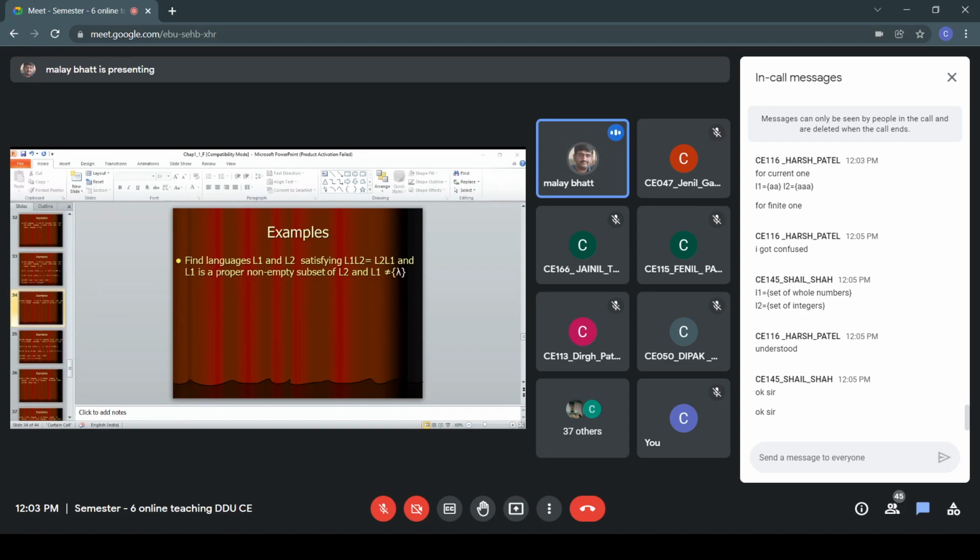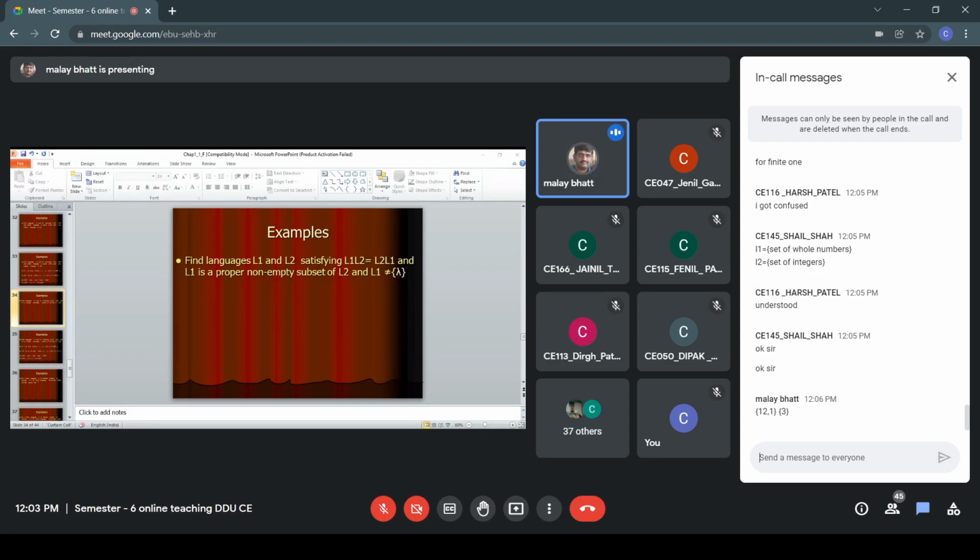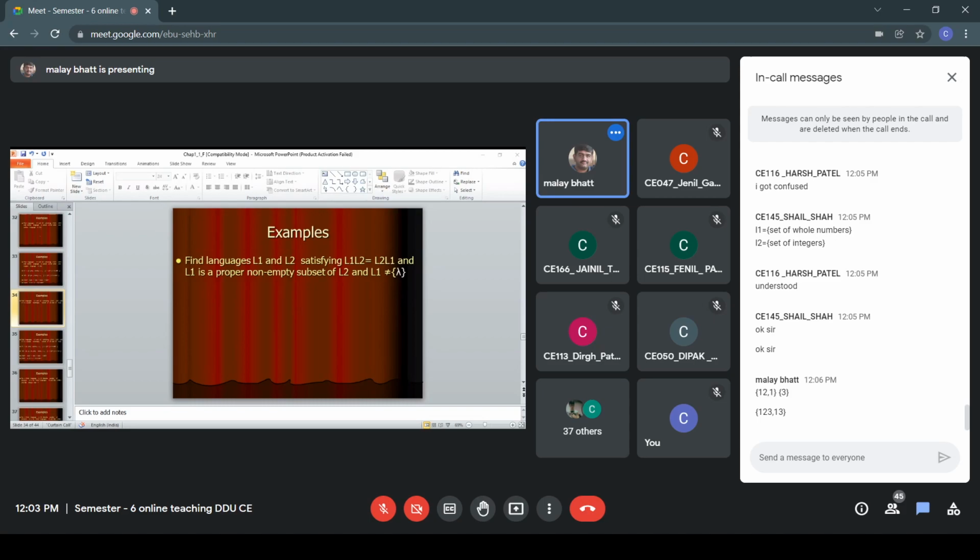Because if I consider the elements like 12 and 1 in L1 and 3 in the other language, when I consider concatenation, we'll get 123 and 13. These are the two elements we are getting. On the other hand, if we consider L2 L1, we'll get 312 and 31.